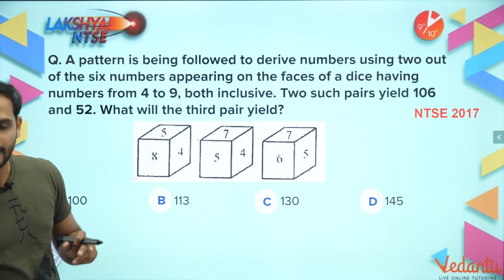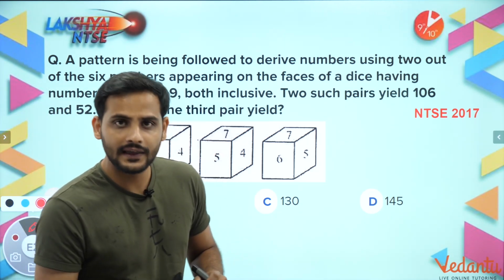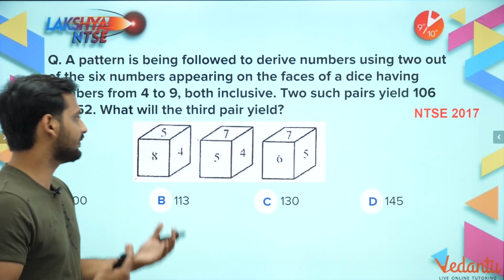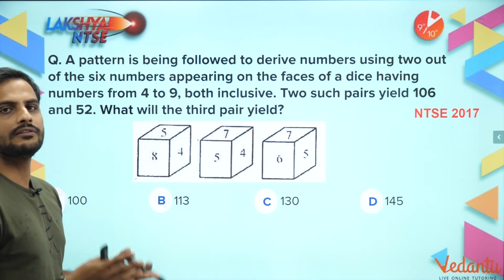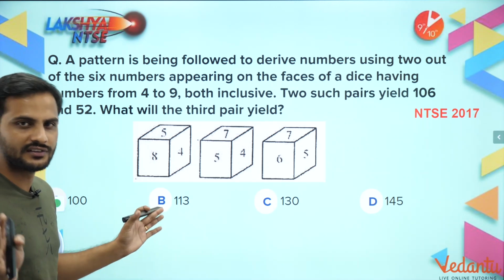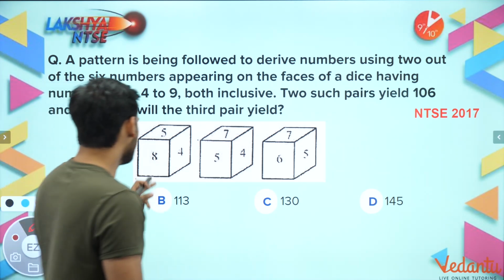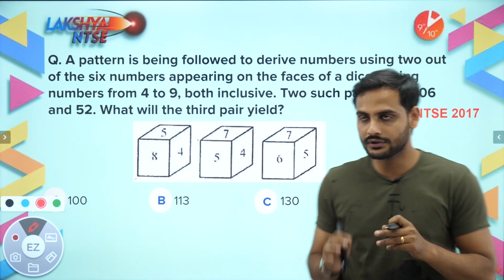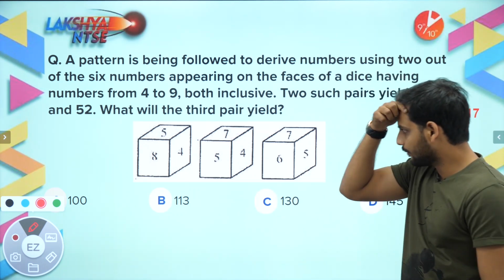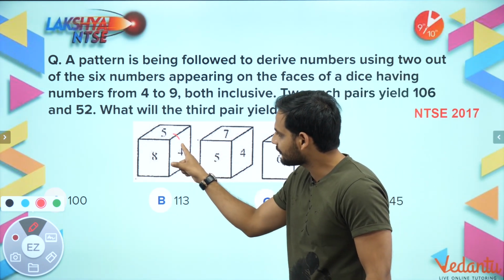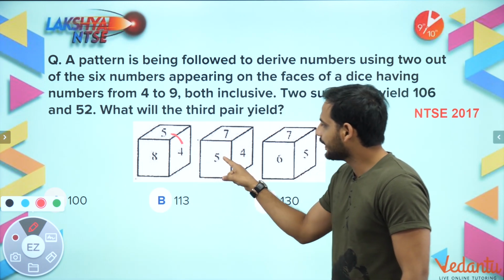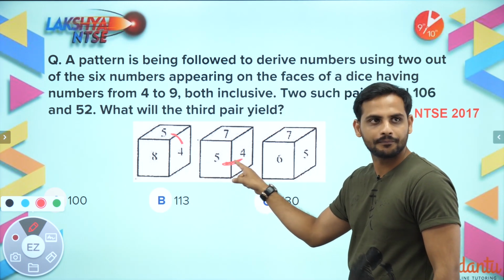Now in these kind of questions, bachcho, always remember that whenever dice or cube questions are there, always try to find out the opposite sides. That is the first rule. So here let's see how we can find out the opposite sides. You know, bachcho, common part. See, 5, 4 are adjacent here and 5, 4 are adjacent here as well. Correct?